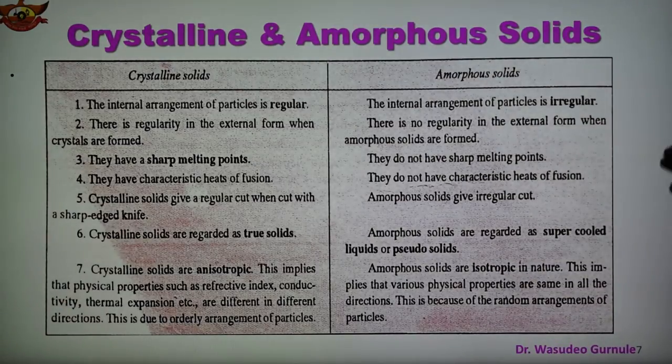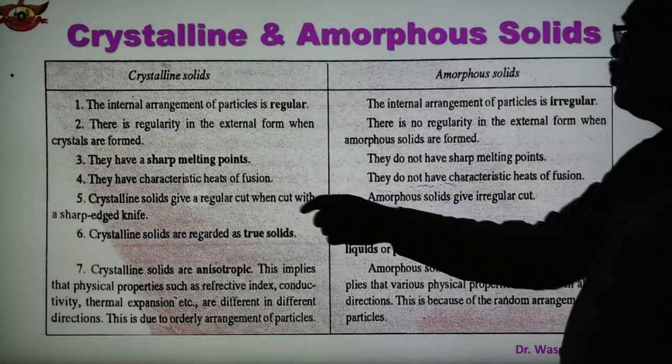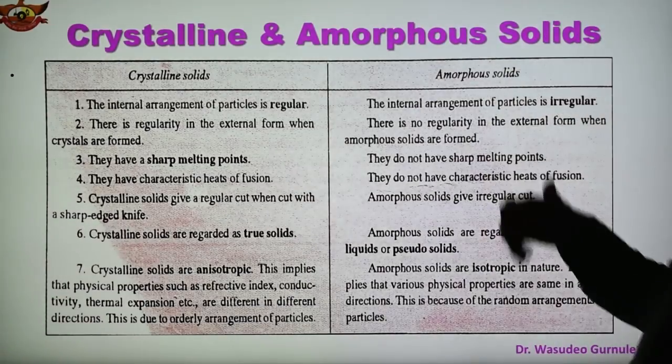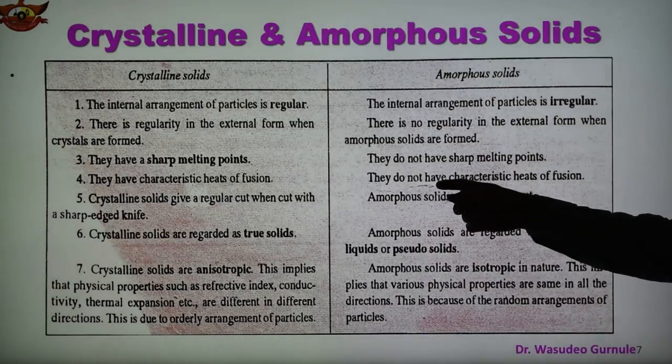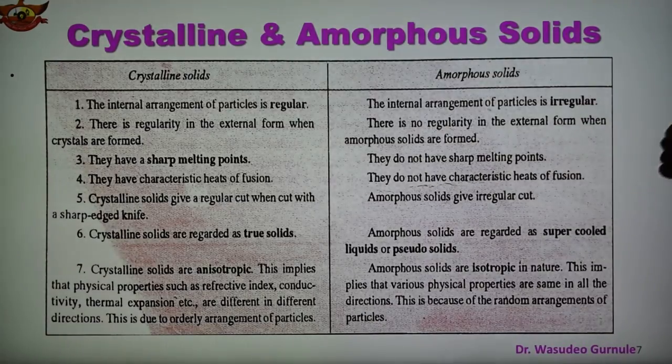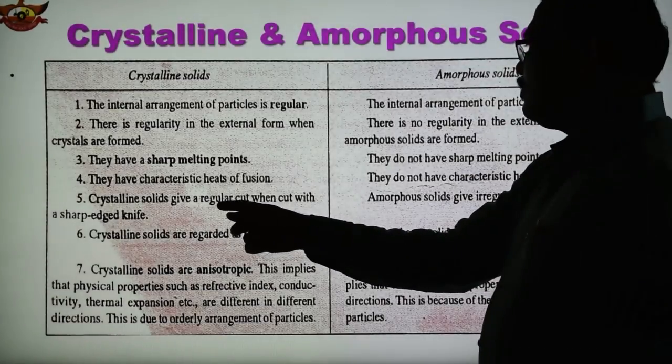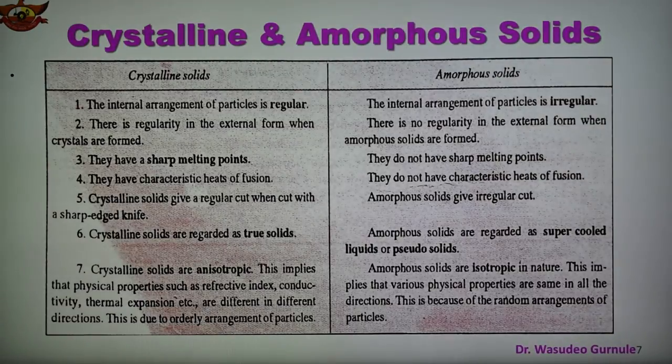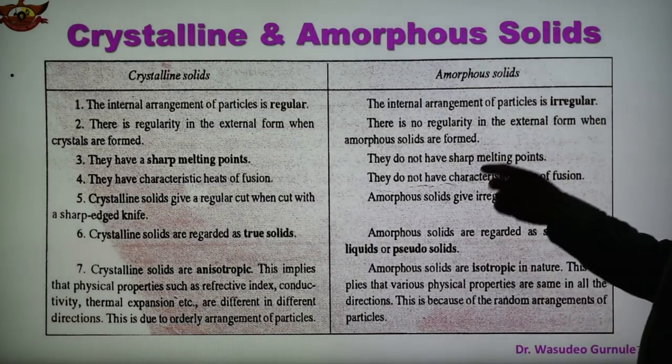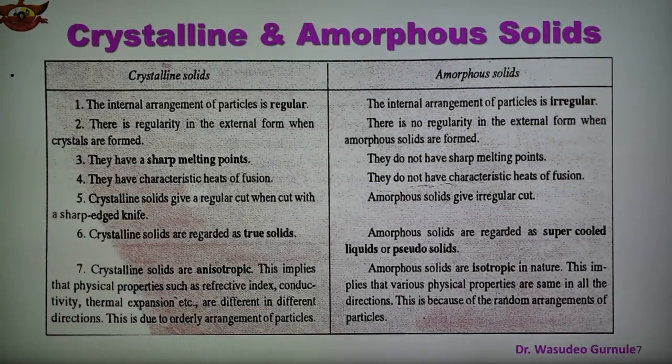Fourth, crystalline solids have a characteristic heat of fusion, but amorphous solids do not. And fifth, crystalline solids give a regular cut when cut with a sharp edge knife, whereas amorphous solids give an irregular cut.